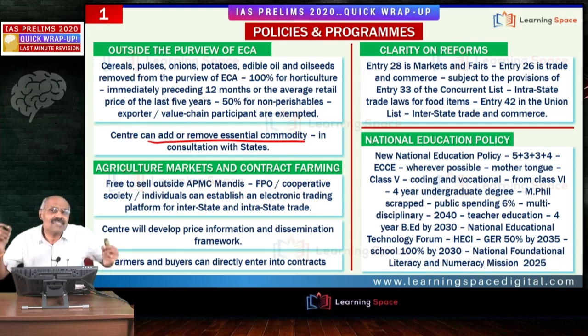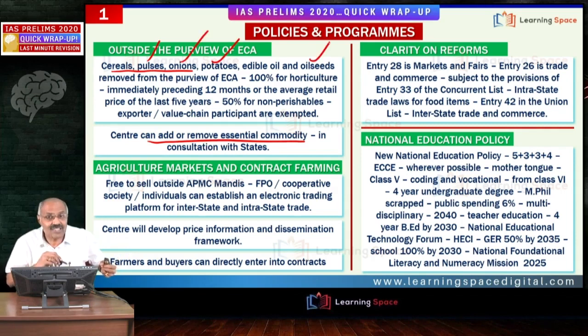Right. Let us look at the 3 agriculture sector reforms. First one is with regard to cereals. Cereals means like rice, wheat, then pulses, then onions, potatoes, edible oil and oil seeds. They are removed from the purview of Essential Commodities Act. Previously, there were several controls like stock holding limits. What was happening?